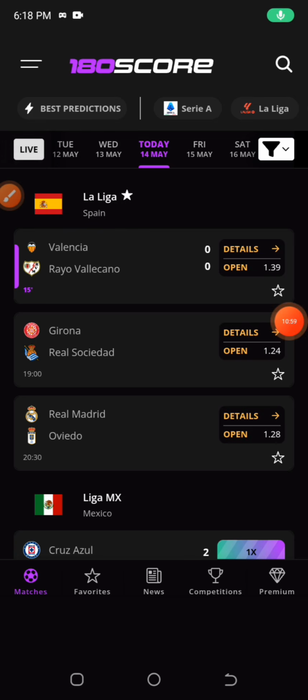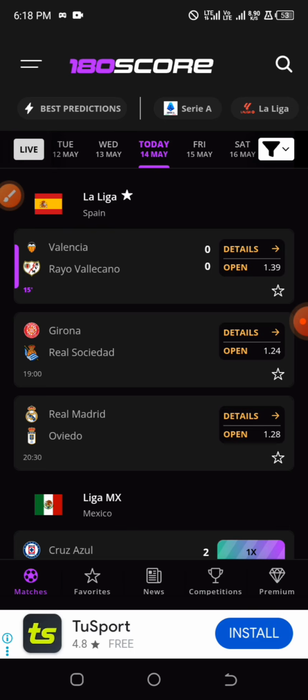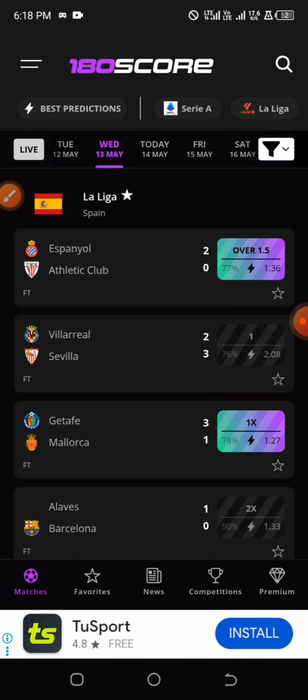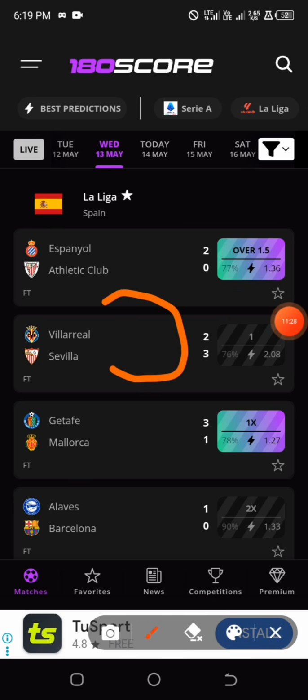So on 180 score, the pattern I discussed with you earlier, I also found it on this football prediction app. If you check most of their previous games and you see them predicting maybe straight winning for a match, although it is not something that is very common, whenever you are seeing something like that, just expect the home team to actually score at least one goal. For example, we found this game very relating to what we have in football AI, and it is now correlated with what we have on 180 score, and that is predicting the home team to actually win.